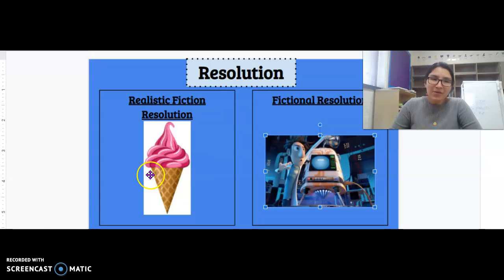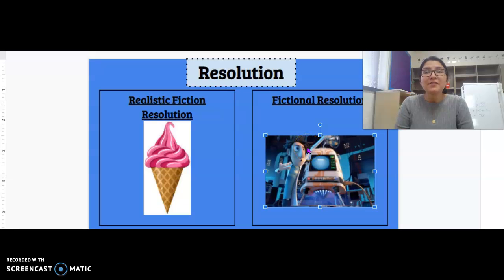Okay, so I hope you like this little review over problem and resolution, and I hope you have a good understanding of what a realistic fiction problem and resolution may look like, and what a fictional problem and resolution may look like. Remember, realistic fiction is stories that are made up but could actually happen in real life.